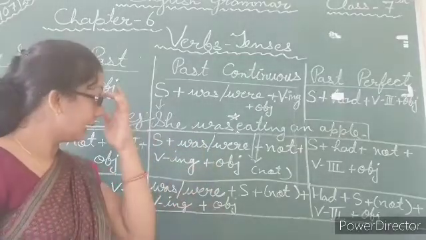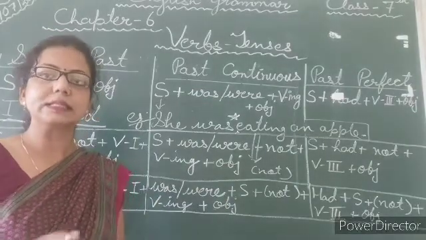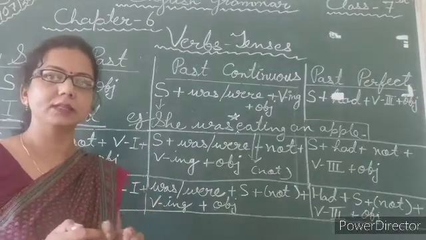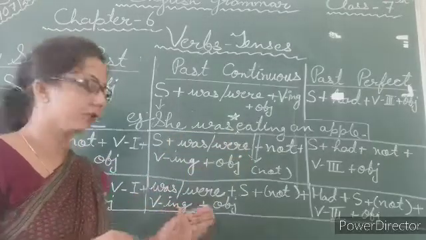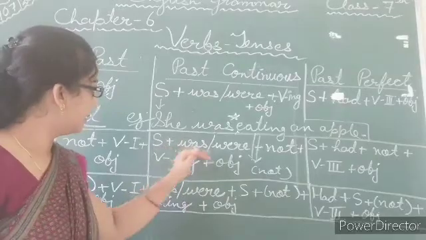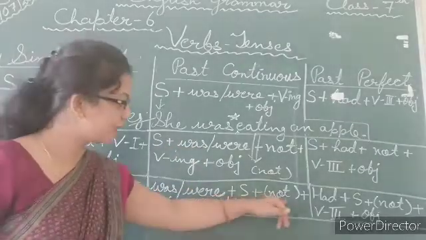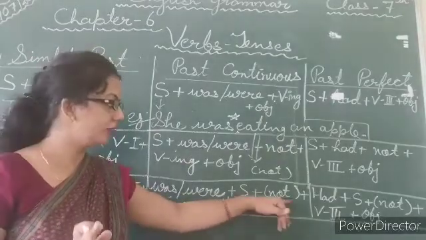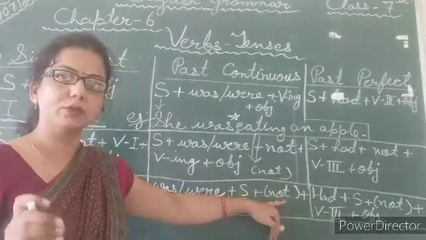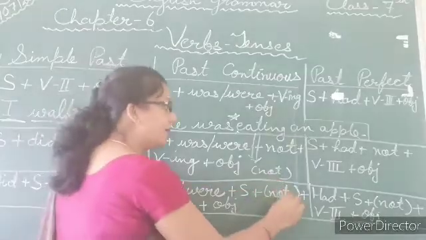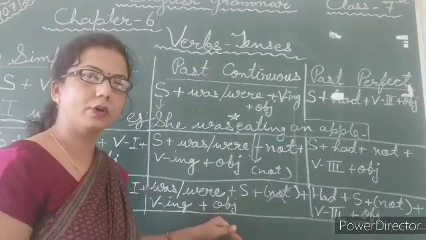Very simple. And now the third form is interrogative form. In this interrogative form, just do one thing: add was or were in the starting position. Just have a look: was or were plus subject plus not. If you have to change a negative sentence, then you have to use not. Otherwise, there is no use to add not. Not plus ing form plus object.